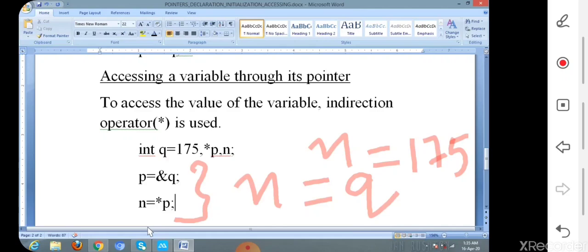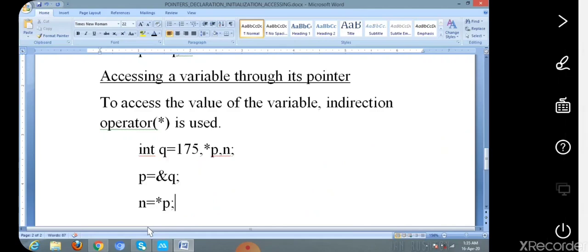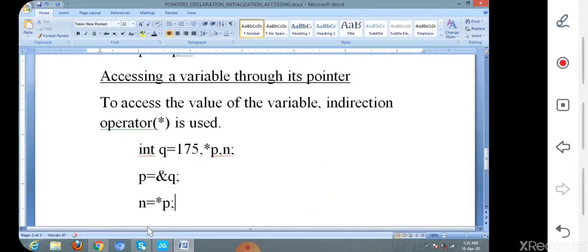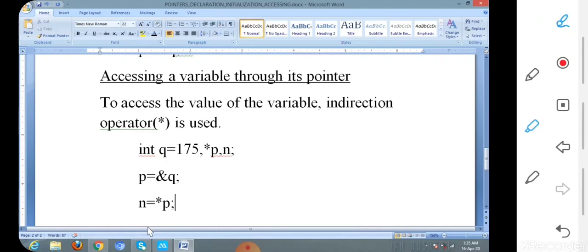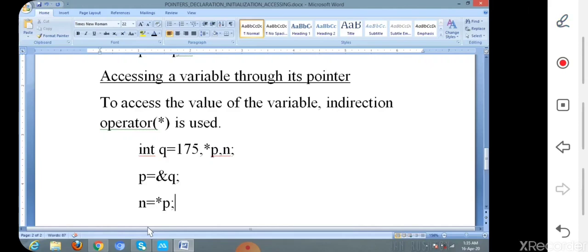Now we can clearly say that star p, we know that p itself is a pointer variable. Star p contains the value which is initialized with the address value in p.